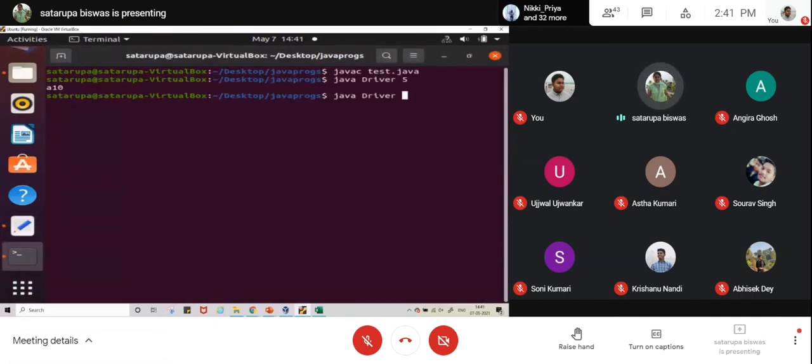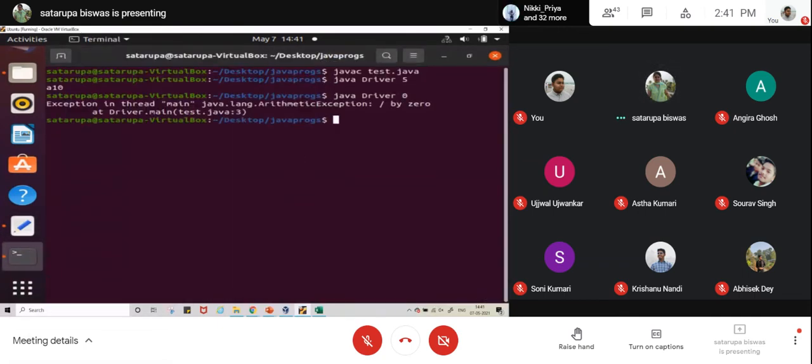Now if I give that 0, you can see we do not have any measure taken over there. So the exception is created and handled by the default Java exception handler that is present as a part of the JRE. What is it giving here? Exception in thread main.